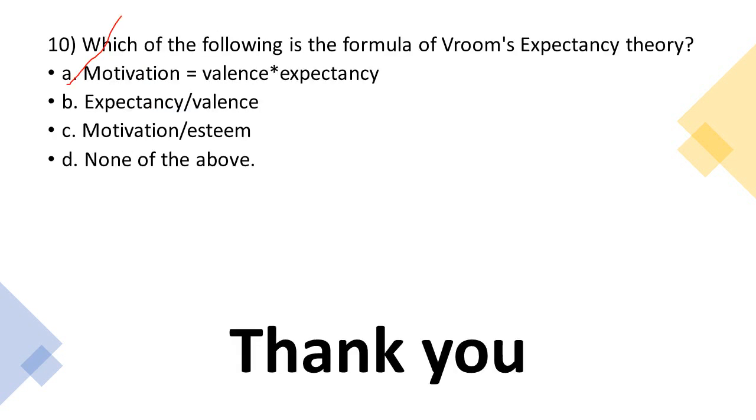Last, 10th question. Which is the formula for Vroom's expectancy theory? A. Motivation is equal to valence into expectancy. B. Expectancy by valence. C. Motivation by esteem. Last one, D. None of the above. For Vroom's expectancy theory, the formula is A, motivation is equal to valence into expectancy. This is the answer. Answer is equal to A.